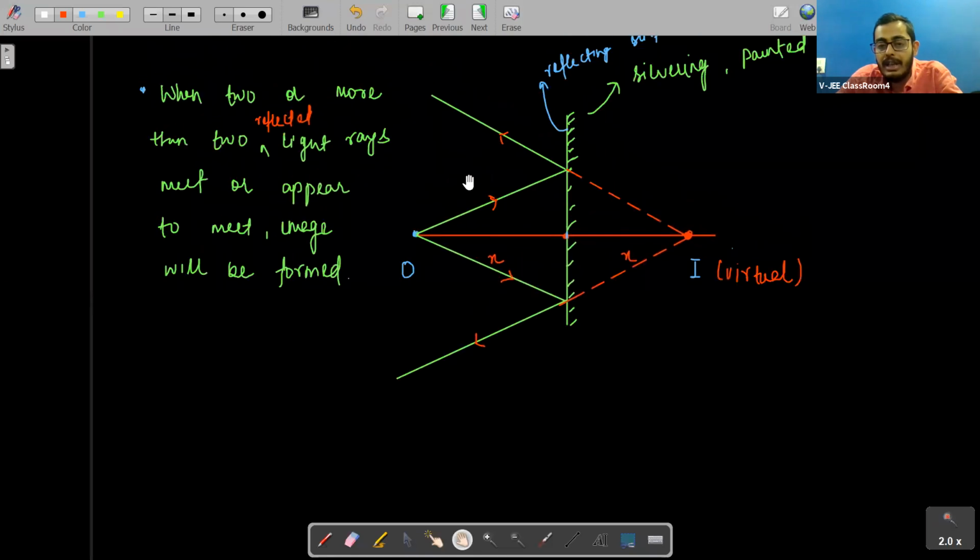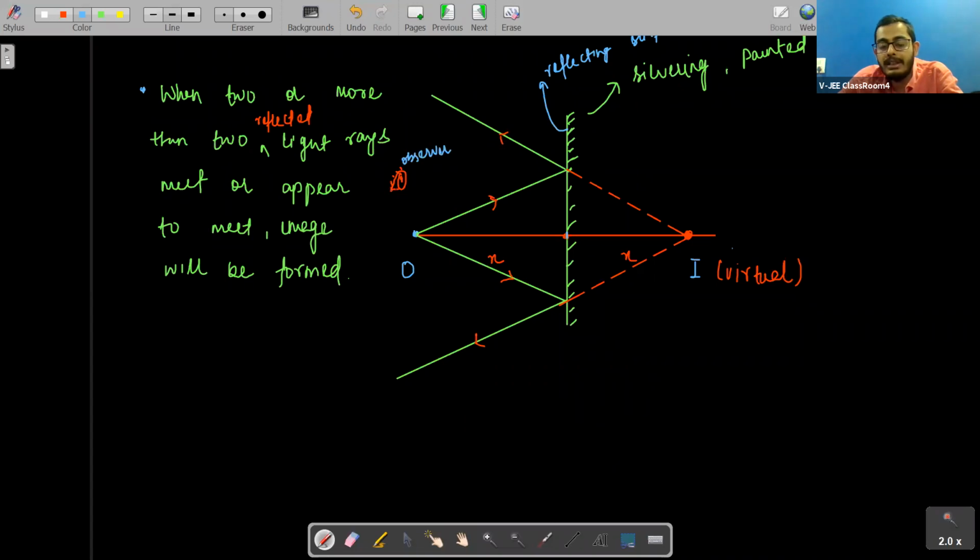So if we are the observer, standing or sitting here watching this, for us these two light rays will appear to be coming from this point I, right? For this observer, what should we say?